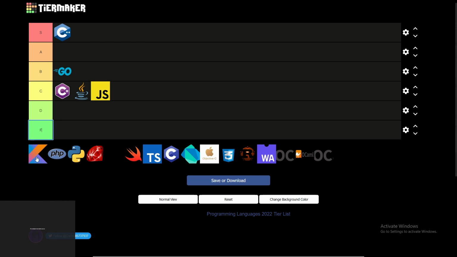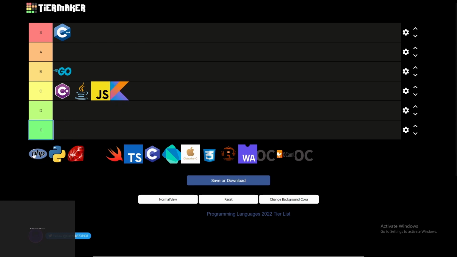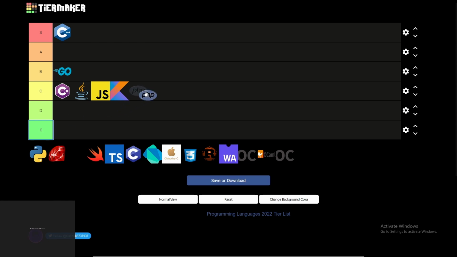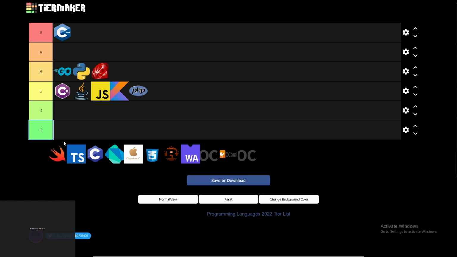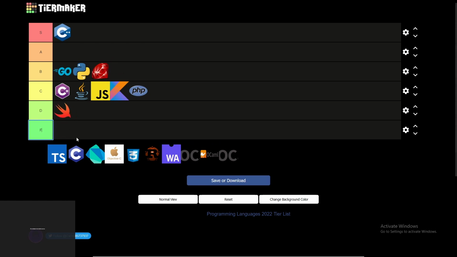Kotlin is basically Java. PHP is not bad, it's great for backend. C tier. Python is an okay language to get started and doing some small work in machine learning, but nothing too serious. B tier. Ruby, I tried Ruby, nothing special. B tier. Swift, D tier, because it is basically only for apps.